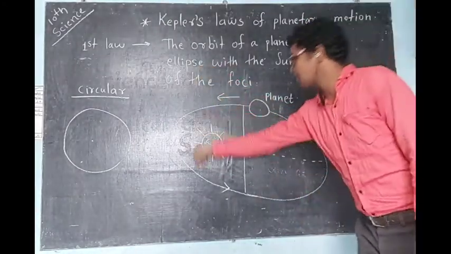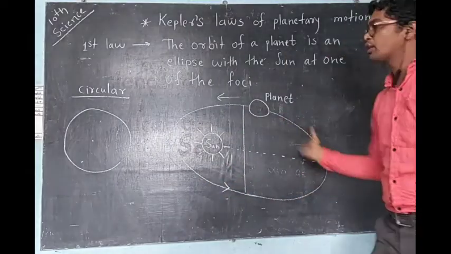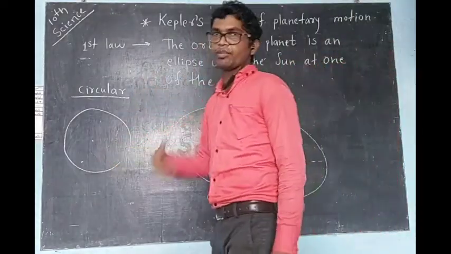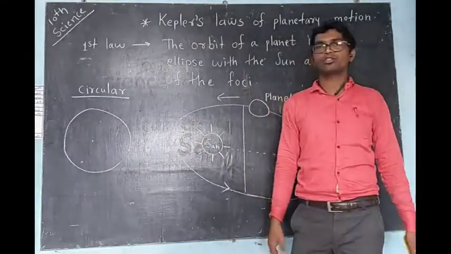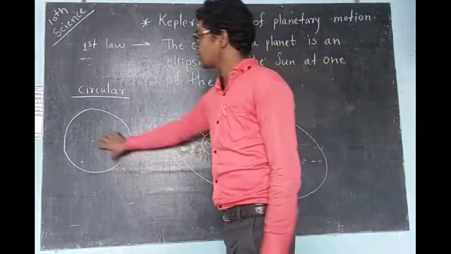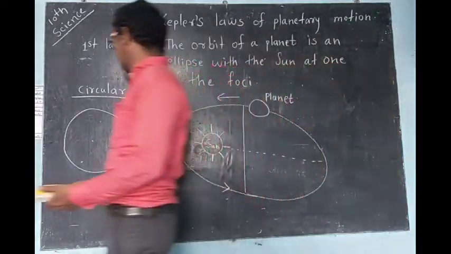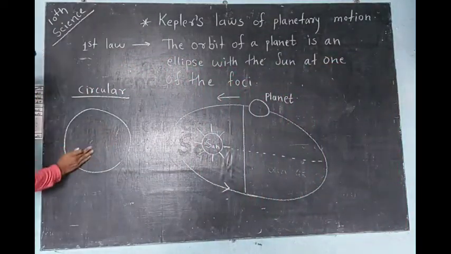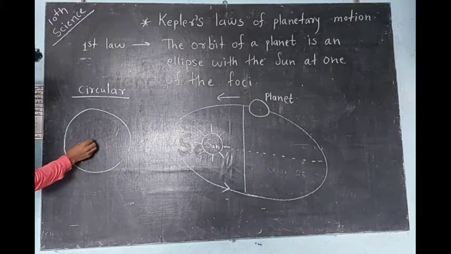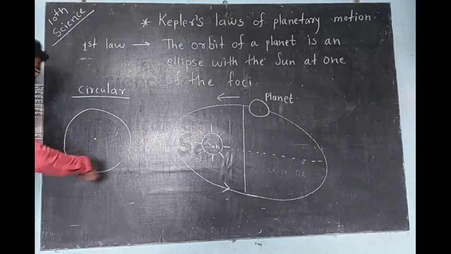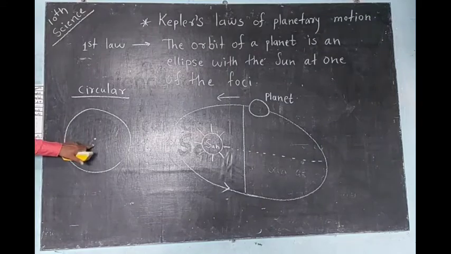It is an ellipse, or elliptical. What is meant by elliptical shape? Before that you have to understand what is meant by circular shape. You are learning geometry in maths also. What is a circular shape? See, here you can observe a circular shape. In geometry, how many centers are there in a circular shape? Only one, and around it is the circumference.